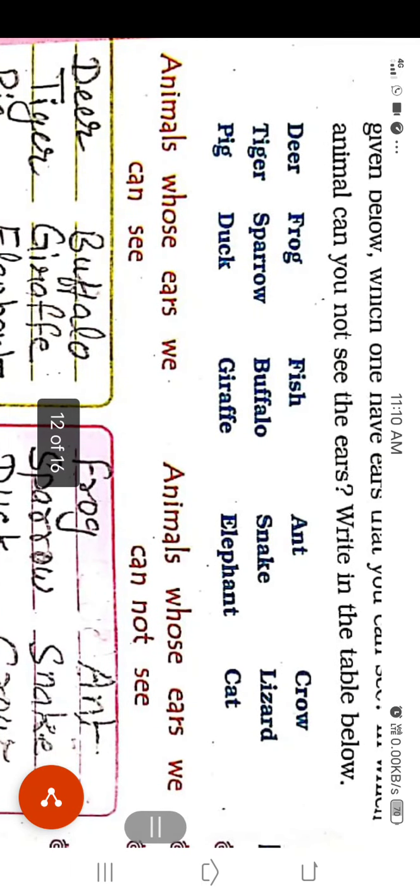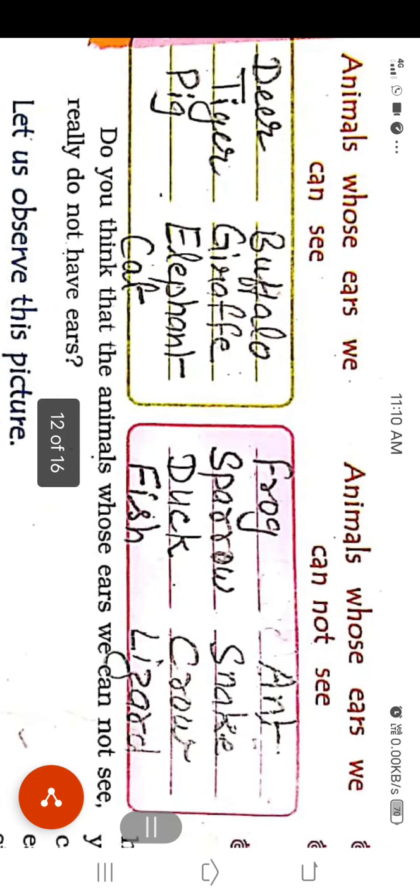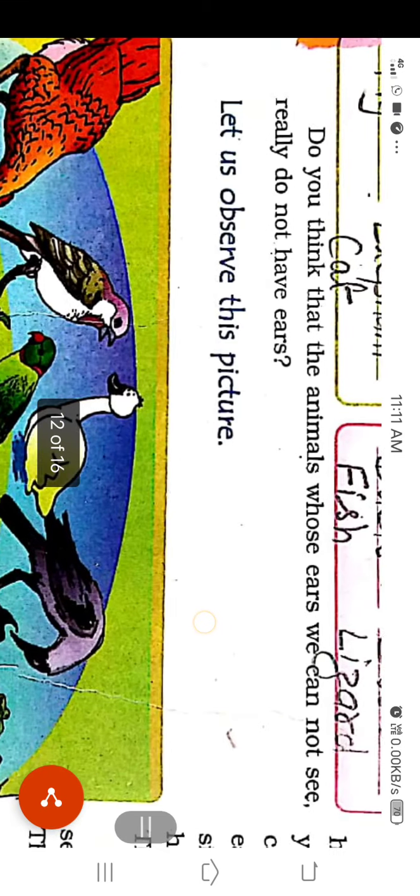Here are the animal names. You can see the ears of deer, buffalo, tiger, giraffe, pig, elephant and cat, but for frog, ant, sparrow, snake, duck, crow, fish and lizard, you cannot see the ears.